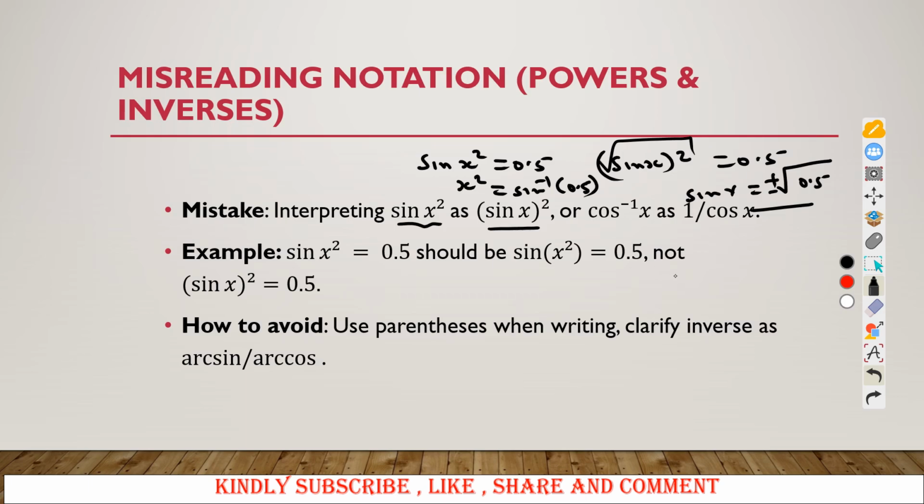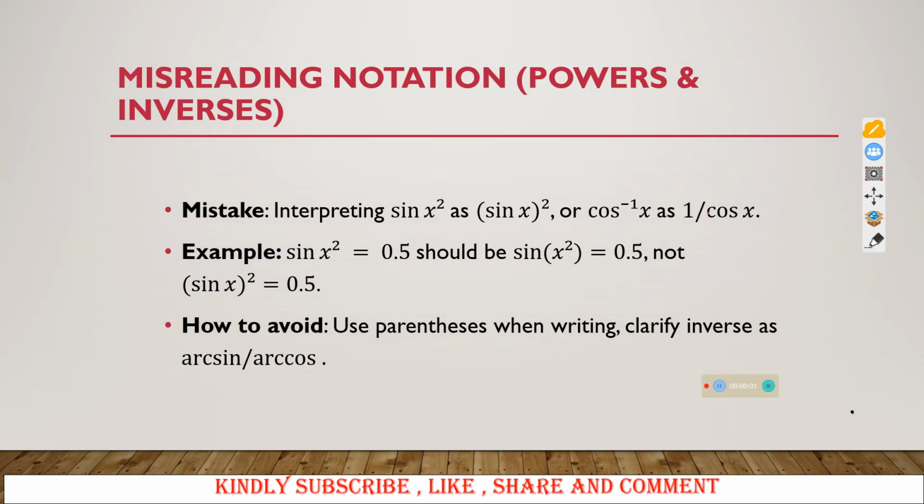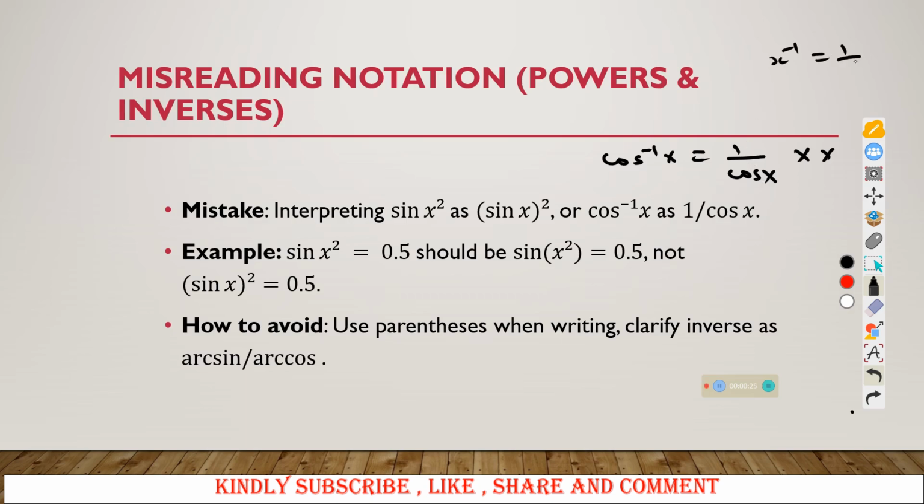Another mistake that most students usually make is especially on the cos inverse. So you treat cos inverse of x as 1 upon cos of x. This is purely wrong. So don't write cos inverse of x as 1 upon cos of x, though we know that x to the power negative 1 is the same as 1 upon x.